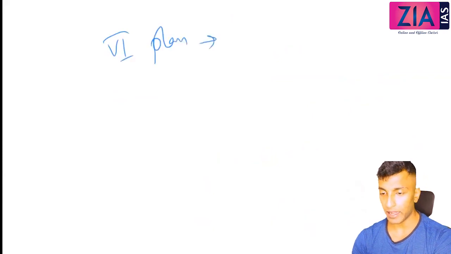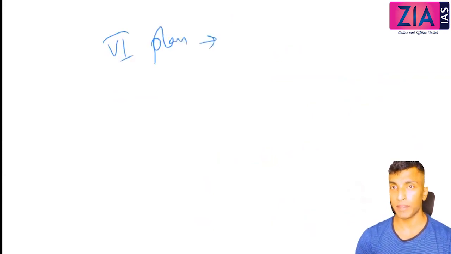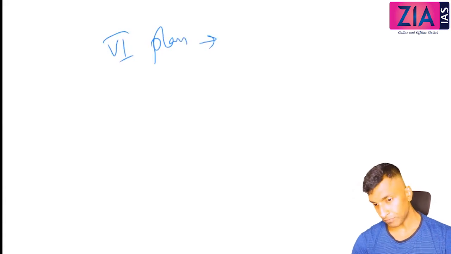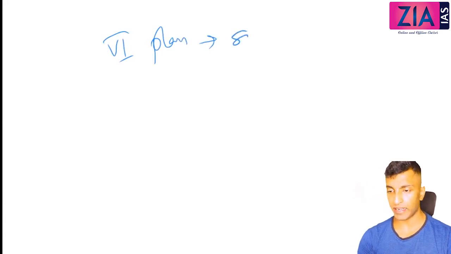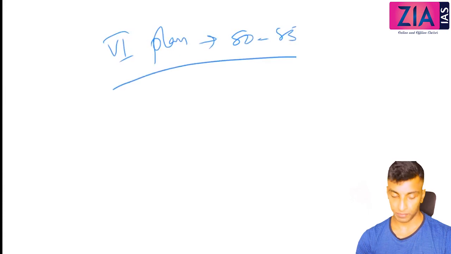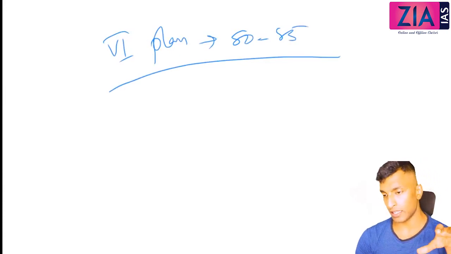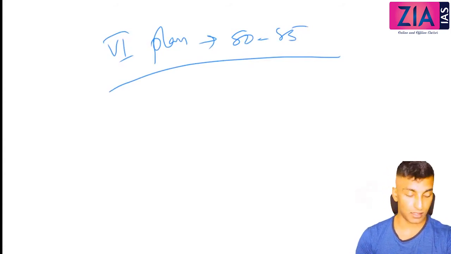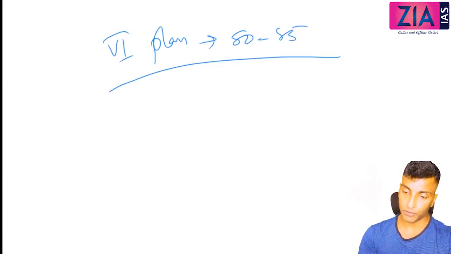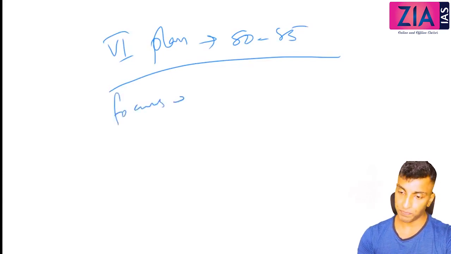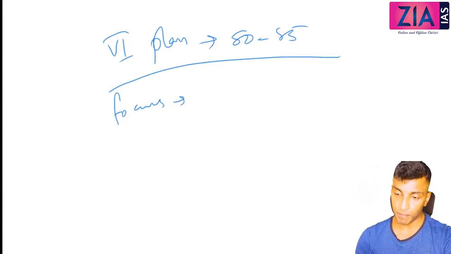So the sixth plan, when the Congress came back to power in 1980, so it will be from 80 to 85. Congress terminated the rolling plan, like the Janata Party terminated the 5-year plan and started the rolling plan. Here Congress terminated the rolling plan and started the 5-year plan. So what is the focus here? Focus, you can write modernization, poverty alleviation, employment generation.